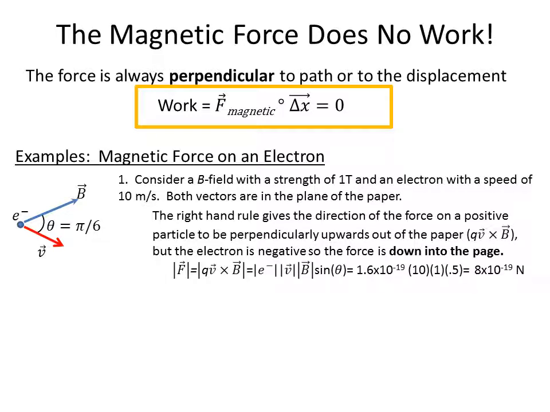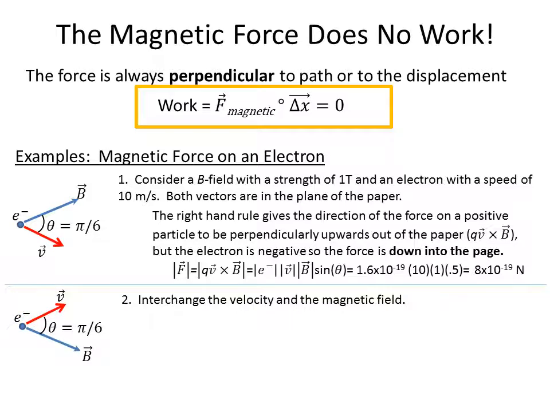The magnitude of the force is equal to the magnitude of the charge times v cross B. That's the magnitude of the electron's charge times the magnitude of the velocity times the magnitude of the B field times the sine of the angle between the two vectors. So that's 1.6 times 10 to the minus 19th times 10 meters per second times 1 Tesla times a half, because the sine of pi over 6 is a half. That gives us 8 times 10 to the minus 19 newtons. Not a tremendously strong force, but electrons are also very light.